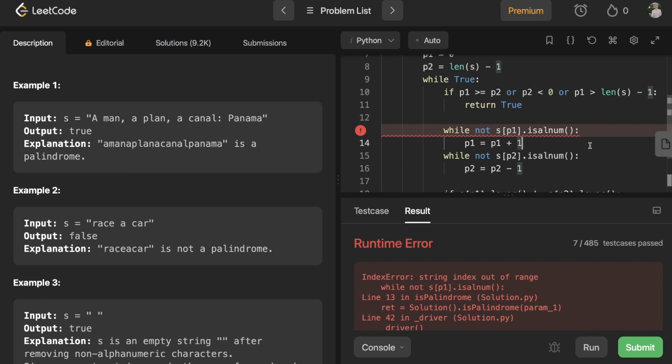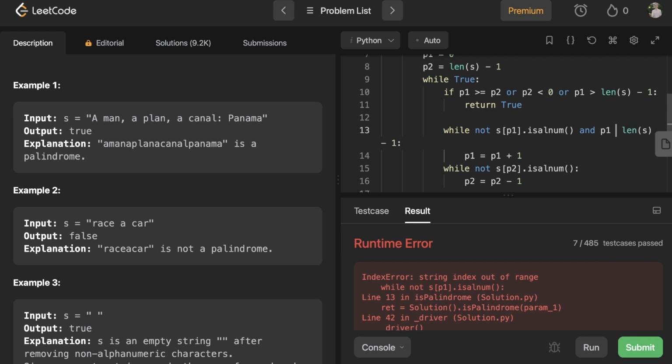Right, so now I think I'm missing a case where the string starts or ends with a whole bunch of non-alphanumerics. So basically and this. And same thing for this one.